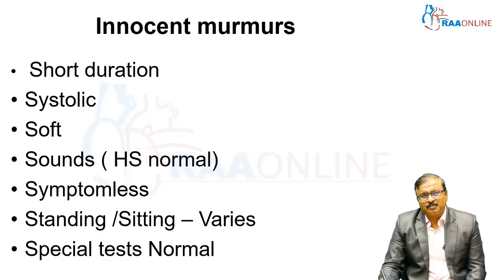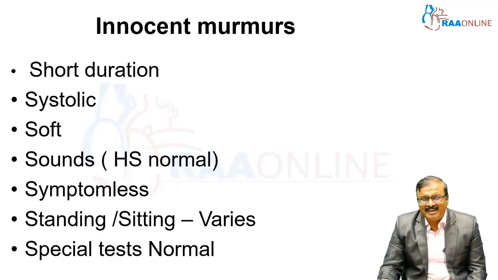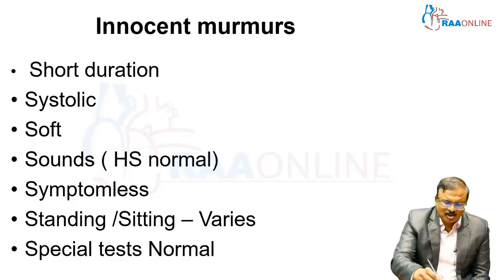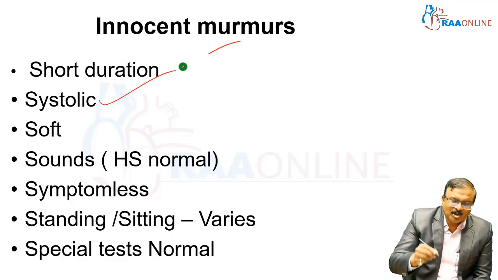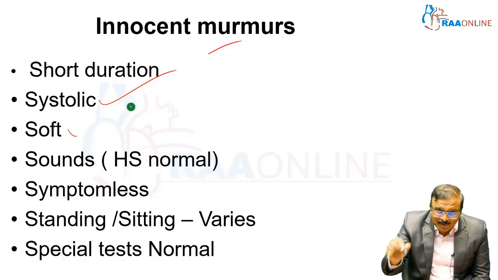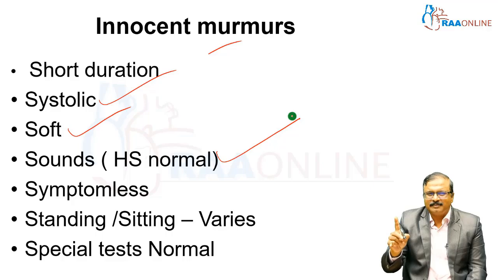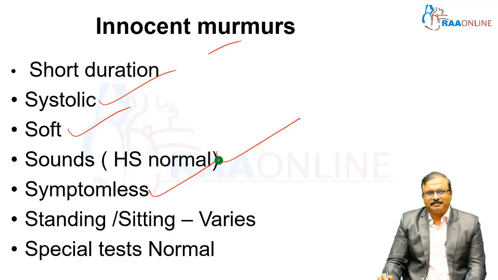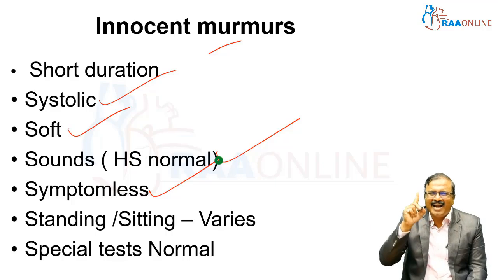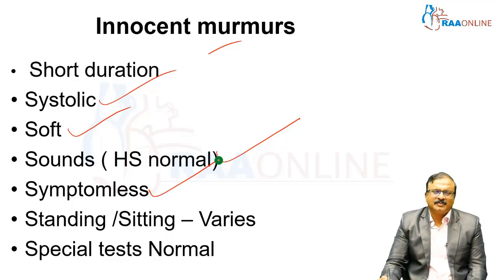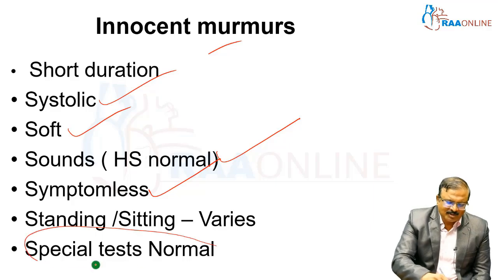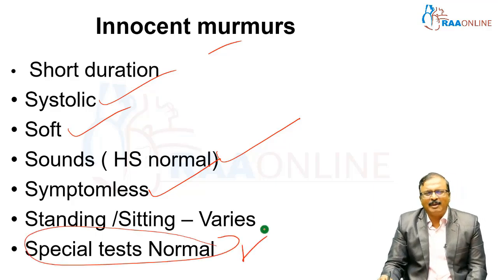You should know, what are the characteristics of an innocent murmur? It is short duration. It is a systolic murmur, a soft murmur, heart sounds are normal, symptomless. It varies with standing and sitting, and the dynamic maneuvers are normal. If you do dynamic maneuvers, there is no change.